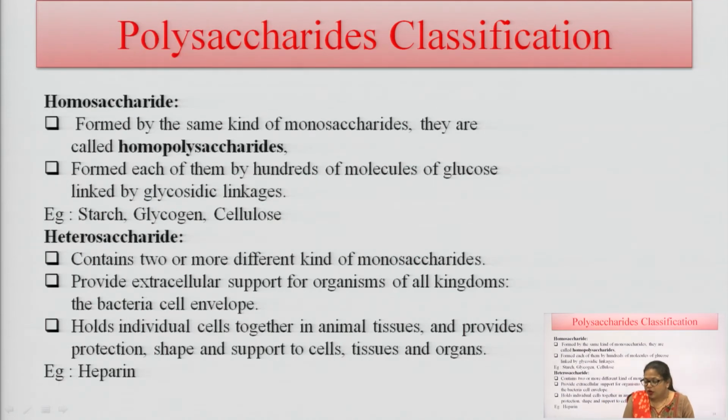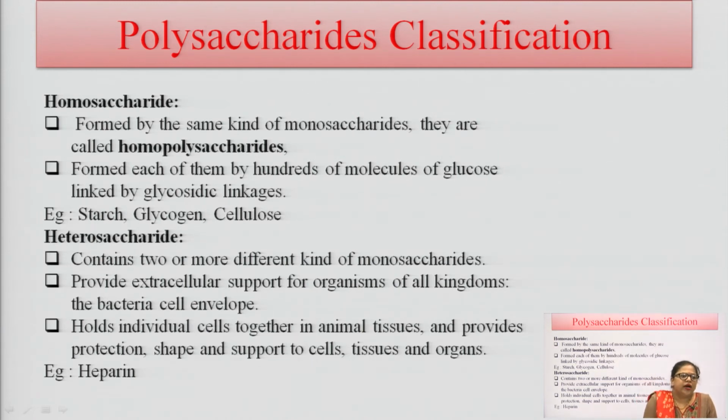The next one is polysaccharide classification. So, polysaccharides are of two types: homosaccharides and heterosaccharides. Homosaccharides have the same kind of monosaccharide present in the structure, and examples are starch, glycogen and cellulose. Heterosaccharides have two or more kinds of monosaccharides.